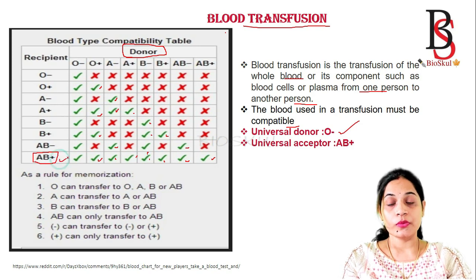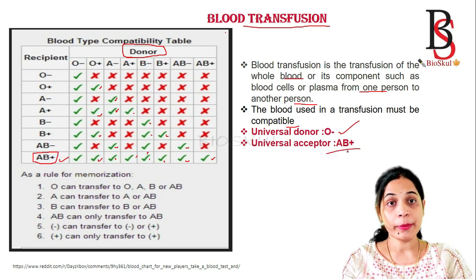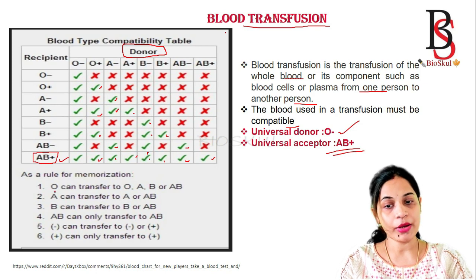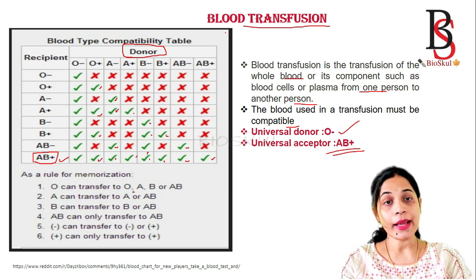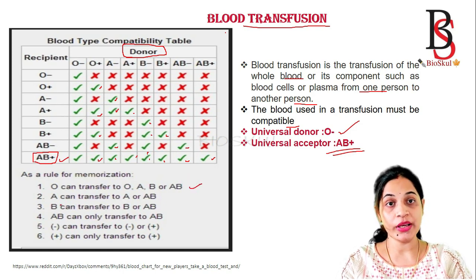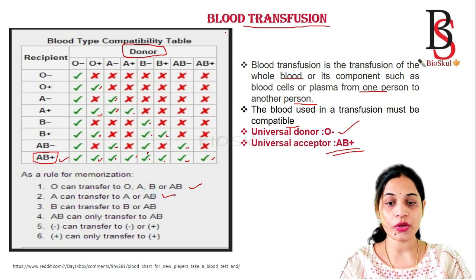So, what are the important points to be memorized from this part? The O blood group person can transfer blood to O, A, B or AB blood group. A blood group person can transfer blood to only A or AB. B can transfer blood to B or AB. AB can transfer blood only to AB.